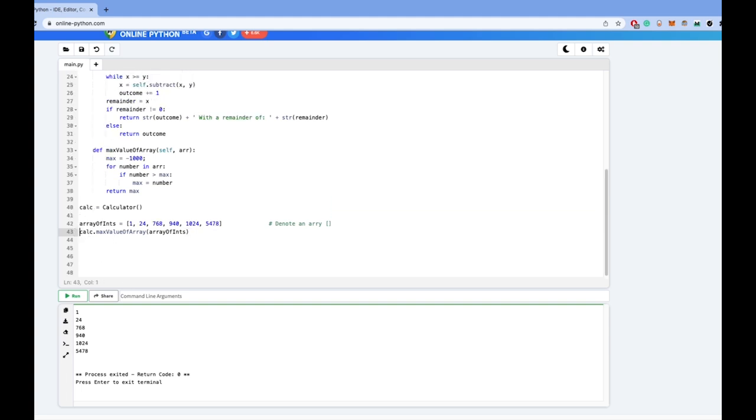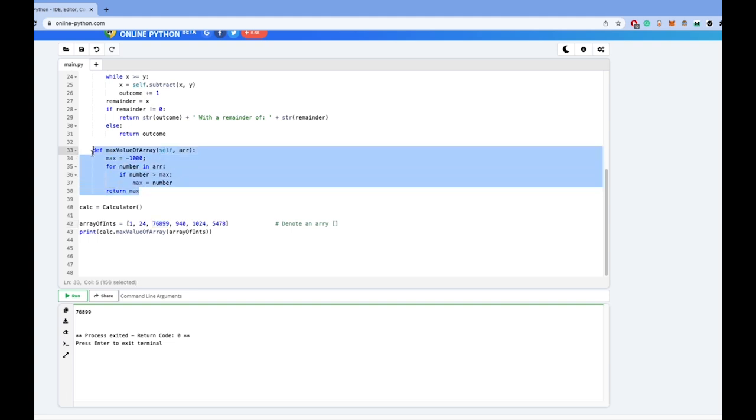Well, and now we will print this value. We will see 5478. But that might just be the last number, so it may just be a coincidence. So what happens if we take this 768 and add 99 to it? It will now print the new highest number, which is 76,899.